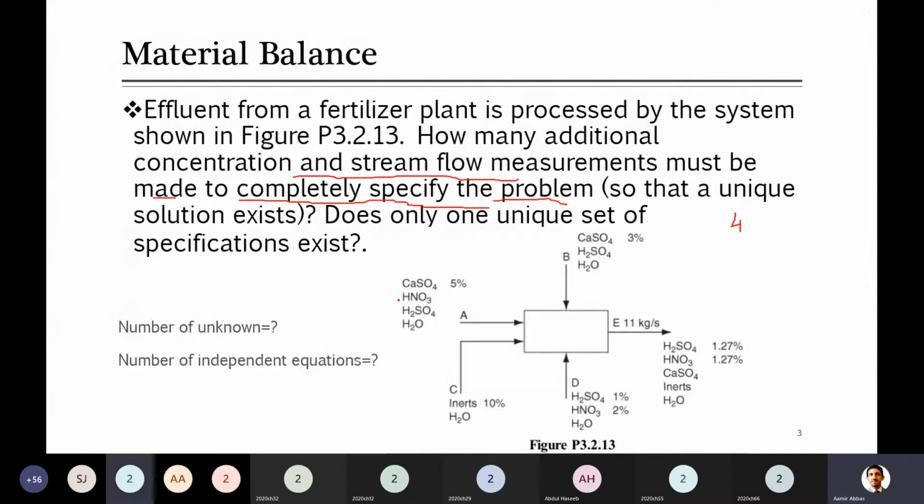Do you know those? No. So how many unknowns here in stream A? Three. So you write plus 3 with the 4 flow rates, meaning 3 compositions inside A. Here are now 3 unknowns. Okay, next